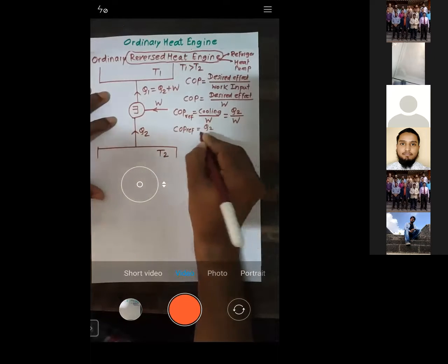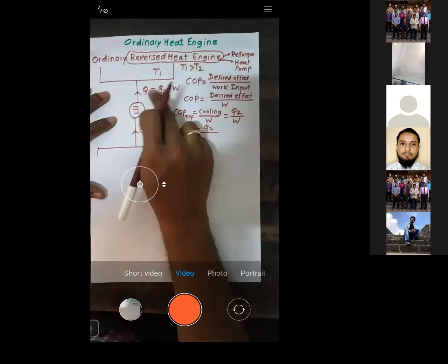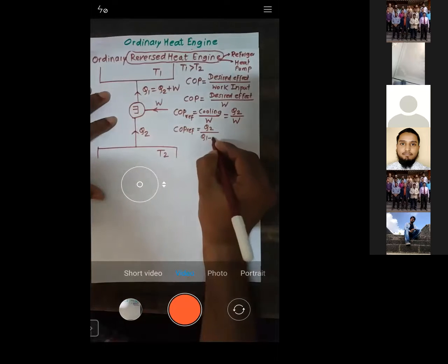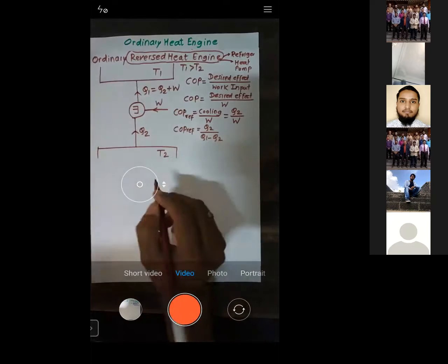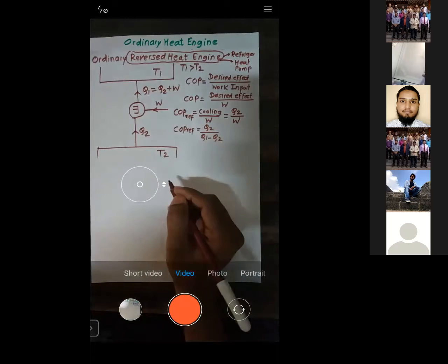Q2 I'll just write down as it is upon W. What is W here? It's Q1 minus Q2, right? It's Q1 minus Q2, right? So this is how we'll get the COP of a refrigerator.